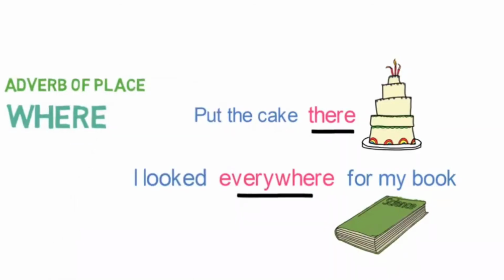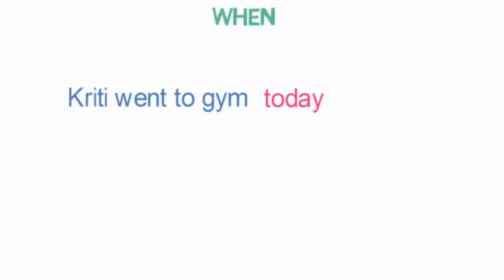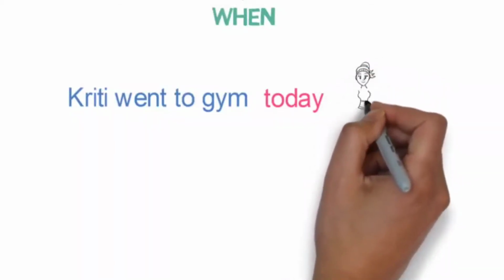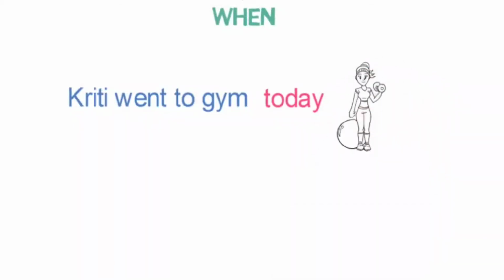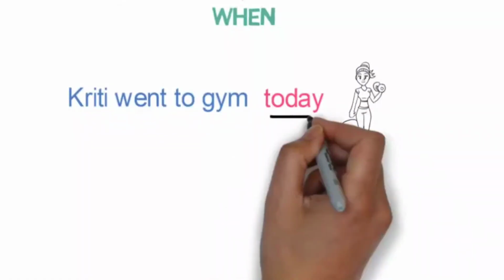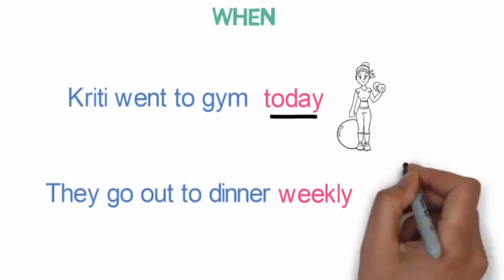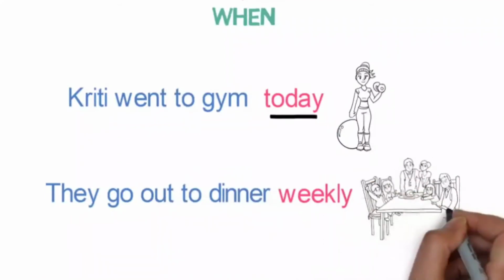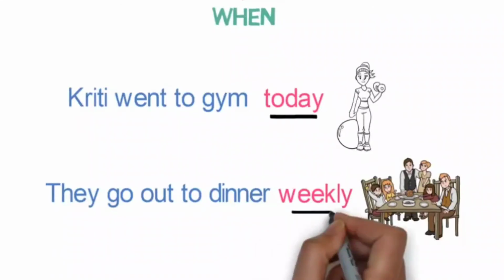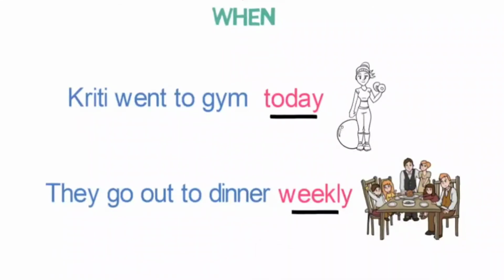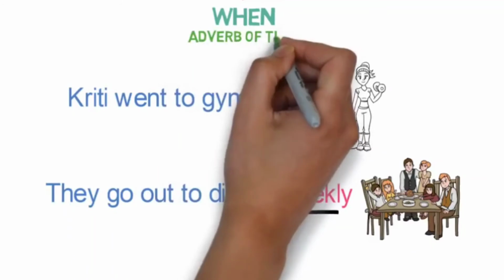Now, let's look into the next way in which we describe action: when exactly the action happened. Kriti went to gym today. Here, we know that Kriti went to the gym, but when did she go? Today. So, today is an adverb here. They go out to dinner weekly. Now we can say that they go out to dinner without using weekly also. But weekly tells us when they go to dinner, as this adverb describes when the action exactly happened. These are called adverbs of time.